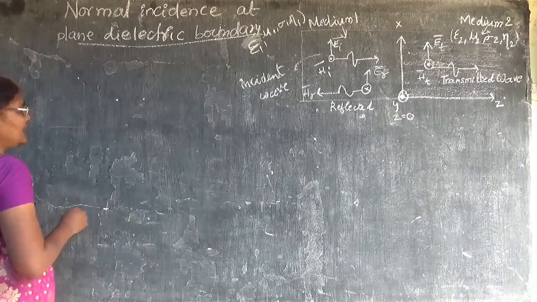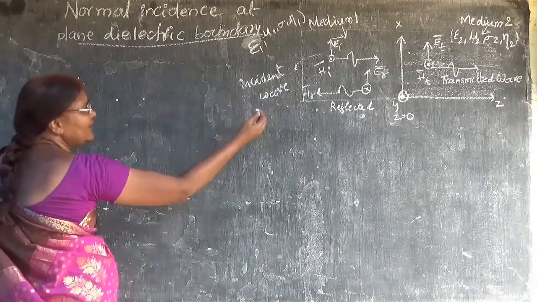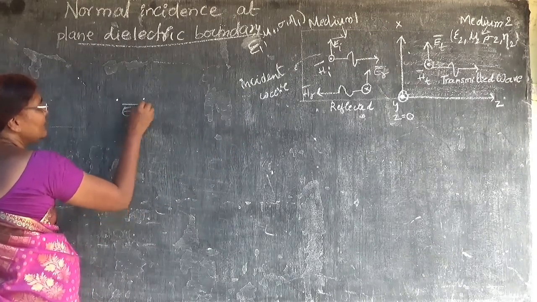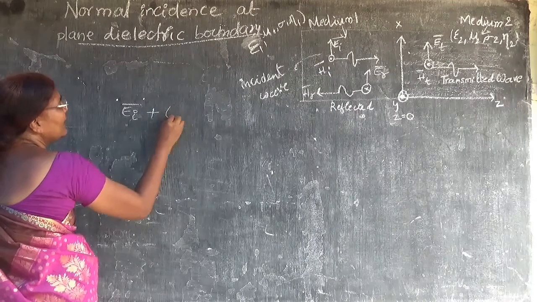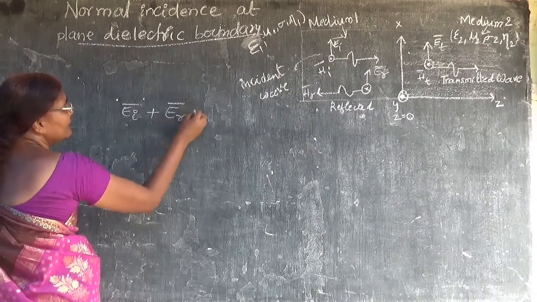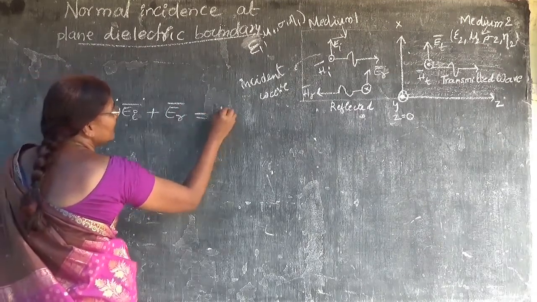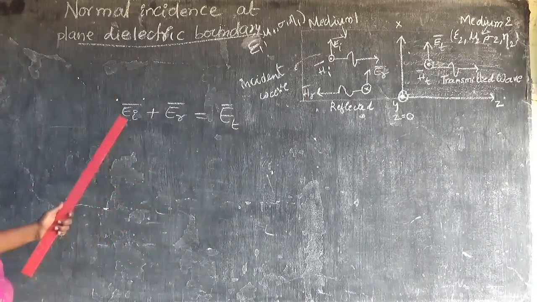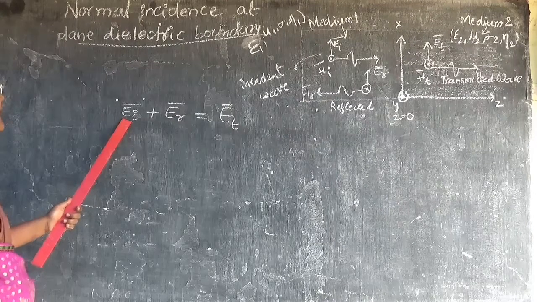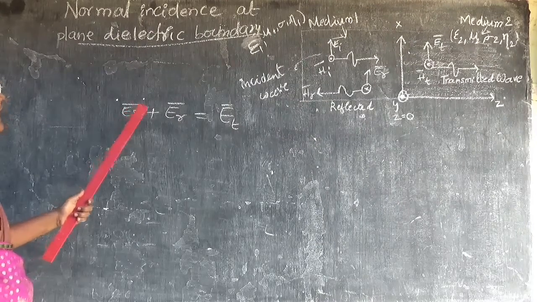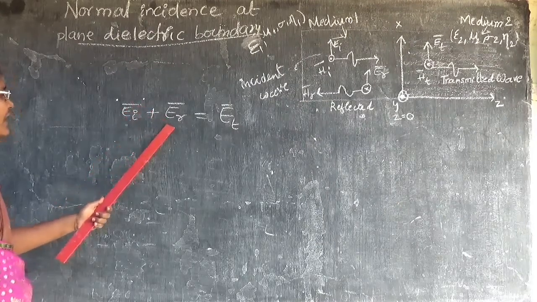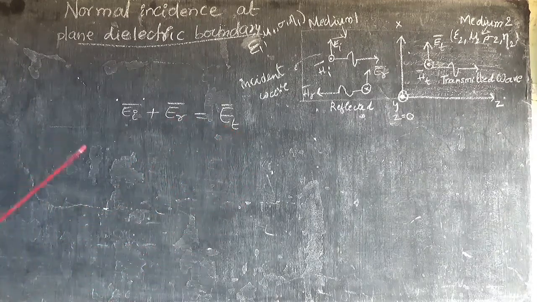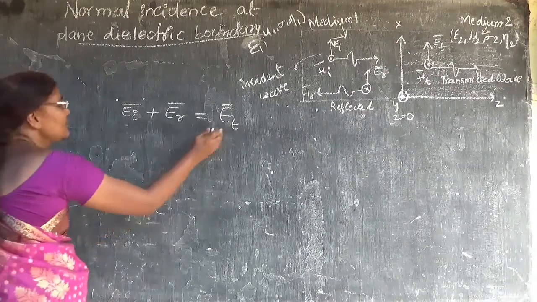Now we can write that on the medium 1 side, incident wave plus reflected wave is present, and medium 2 has the transmitted wave.